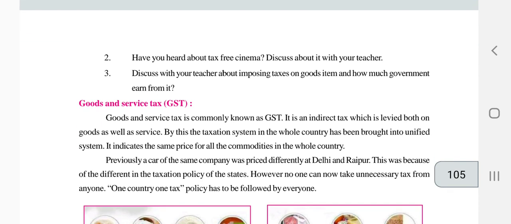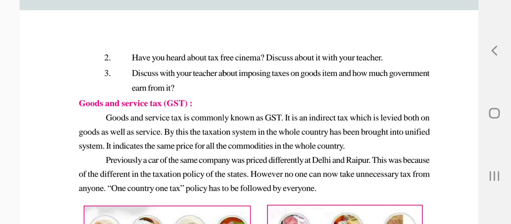Now we will be studying about GST, the goods and service tax. GST means goods and service tax taken on any product. It is the indirect tax which is levied both on goods as well as on services. By this, the taxation system in the whole country has been brought into a unified system, a systematic order.